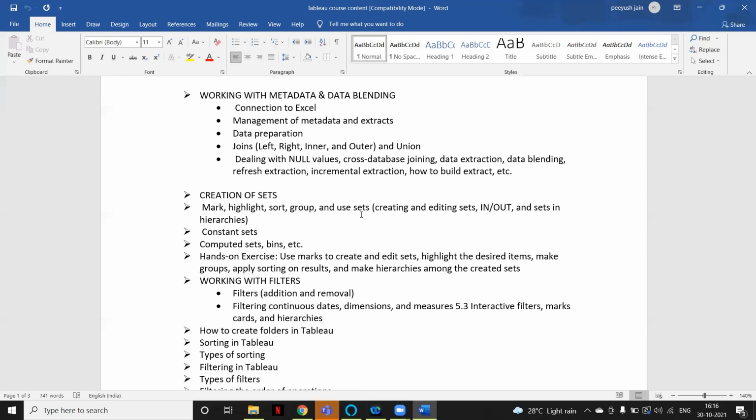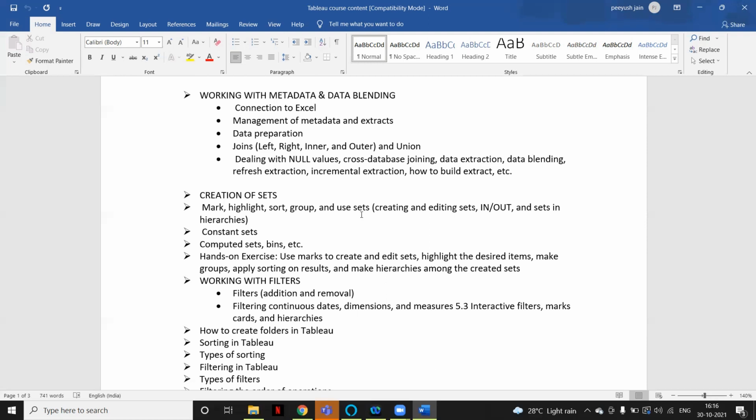Then we will see one of the most important topics of Tableau, LOD, level of detail expressions. There we will see some applications of how we can use LOD. From the interview point of view also, it is very important.